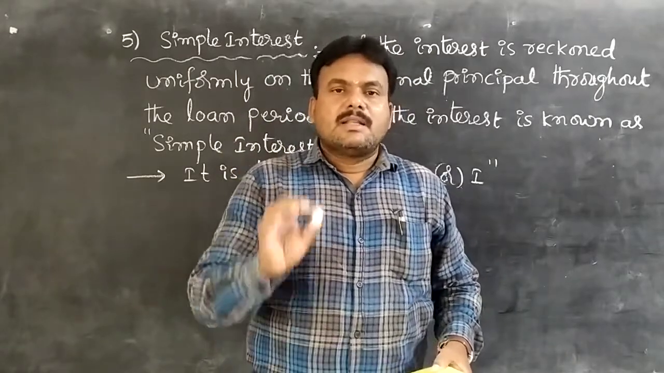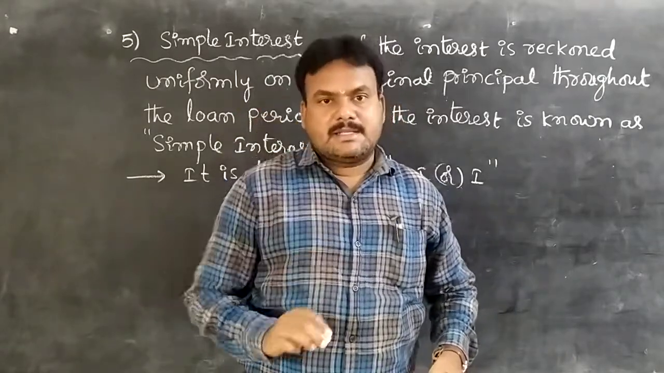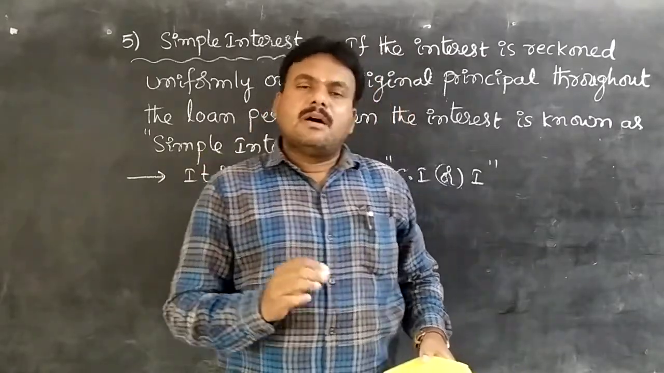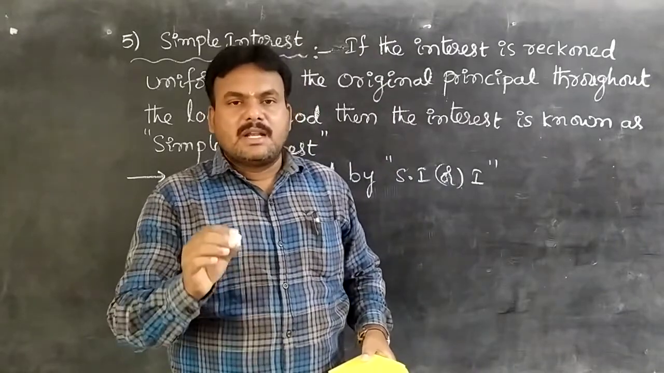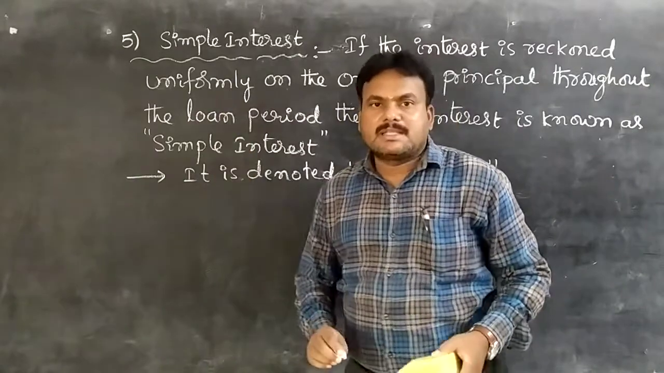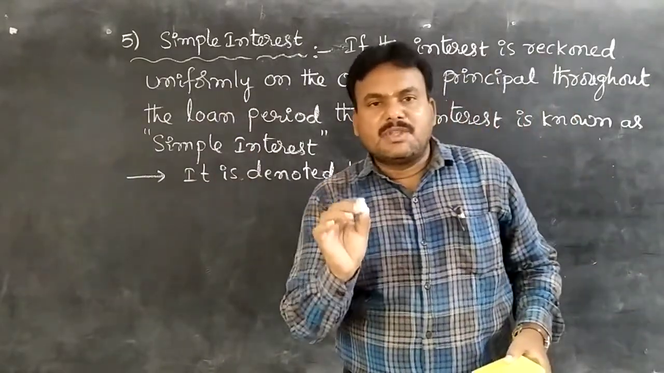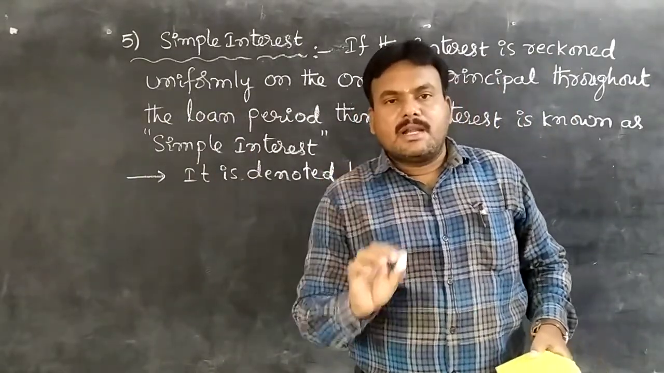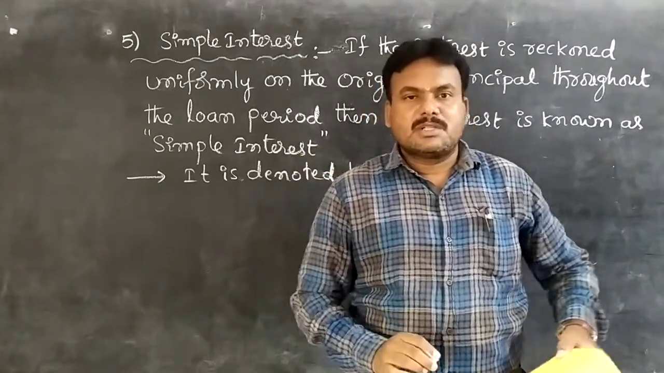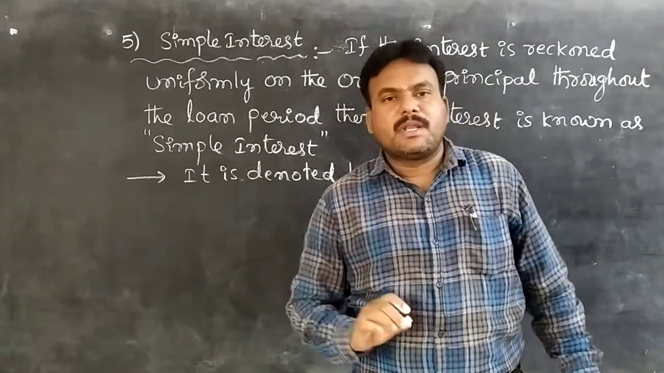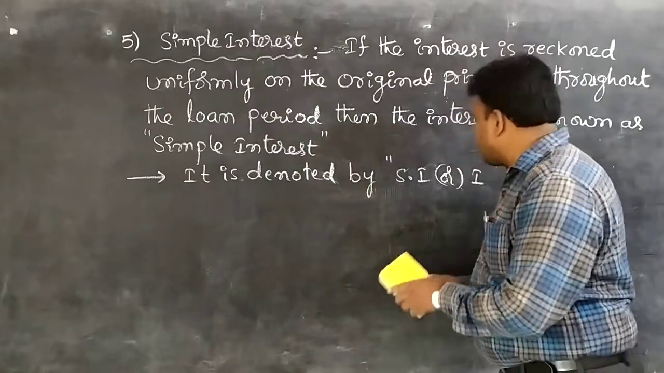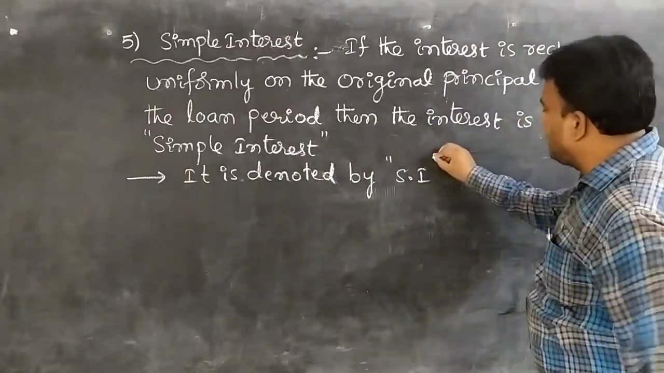Okay. Next one, the principal and interest. The principal and interest put together is known as amount or total amount. It is denoted by the letter A, capital A, students. And next one, fifth term is simple interest. So if the interest is reckoned uniformly on the original principal throughout the loan period, then the interest is known as simple interest. It is denoted by SI.